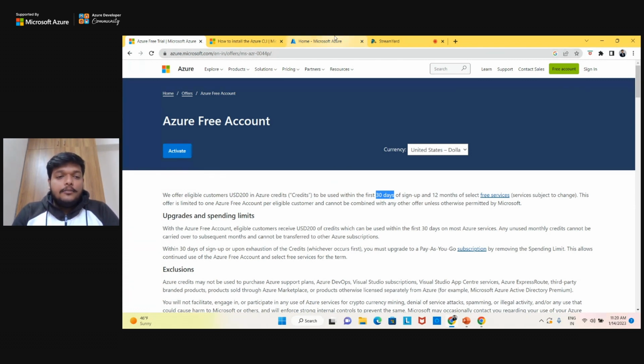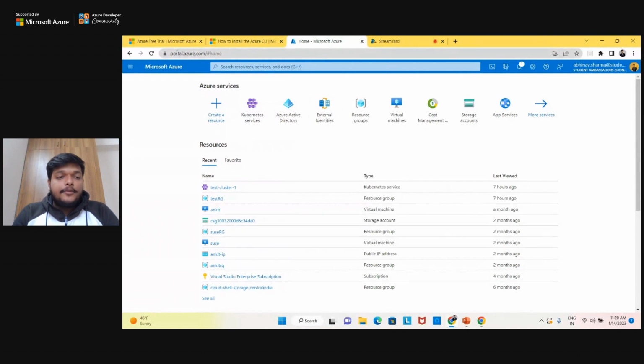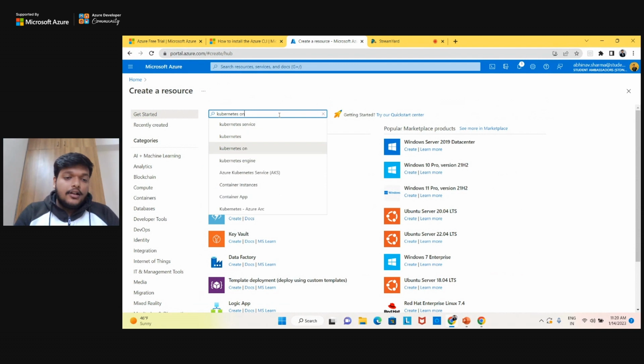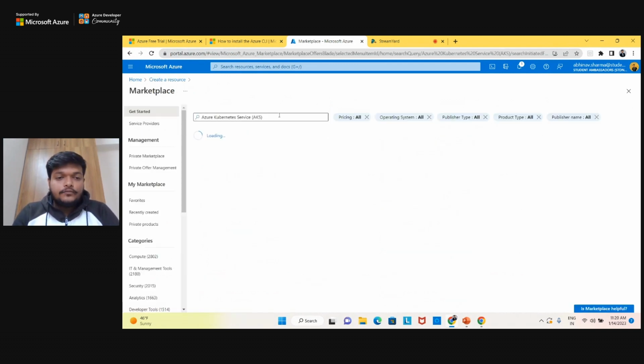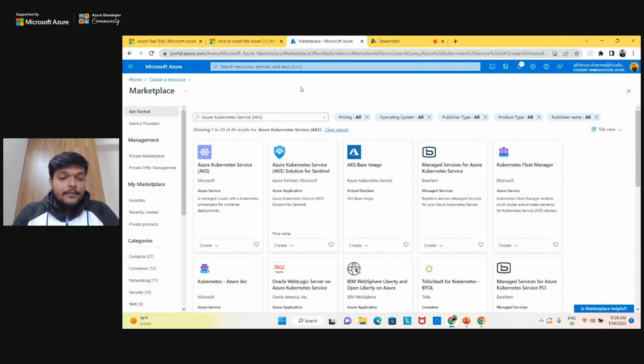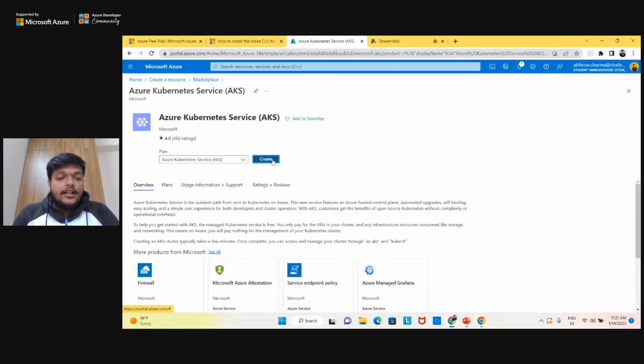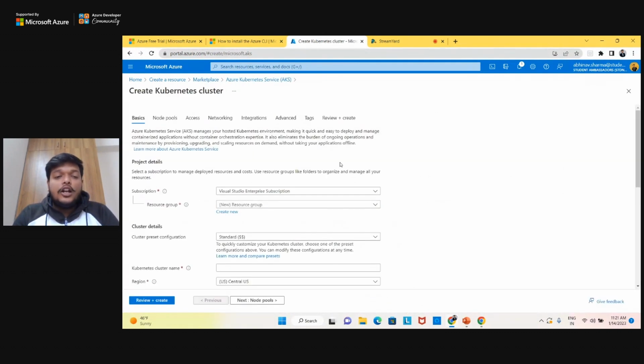All right, now let's jump directly into the Azure portal. So this is the website, portal.azure.com. So here, when you go into it, you can see the portal something like this, right? So here you need to create a Kubernetes services. So go to create the resource, and here search for Kubernetes, Azure Kubernetes service, right? And when you search the marketplace, here you can see the first service which comes up is the Azure Kubernetes service. Just click on it, and now just click on the create. This will help you to create a new provision, a new cluster for you.